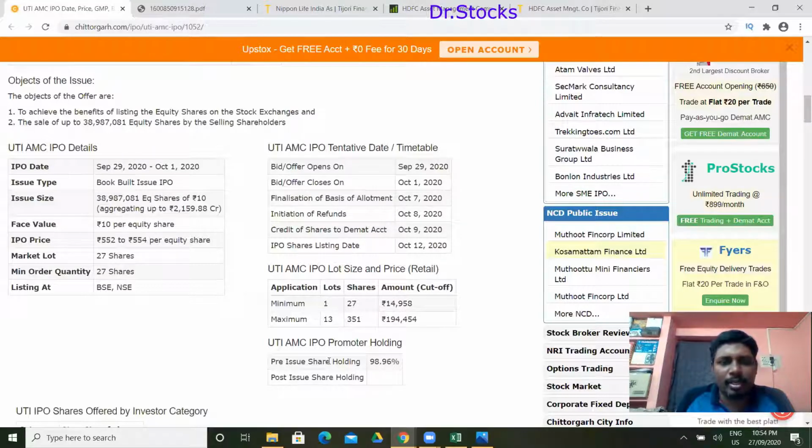So right now the pre-issue shareholding is 98.96 and this will change accordingly as these things are done. So who are making this share sale here? We're going to see that as well right now.